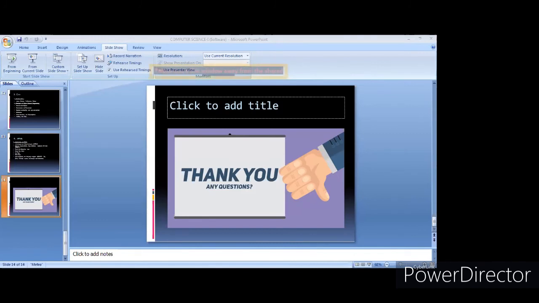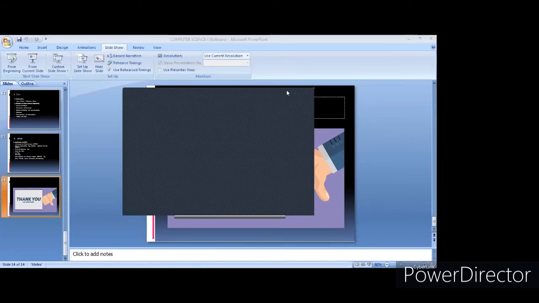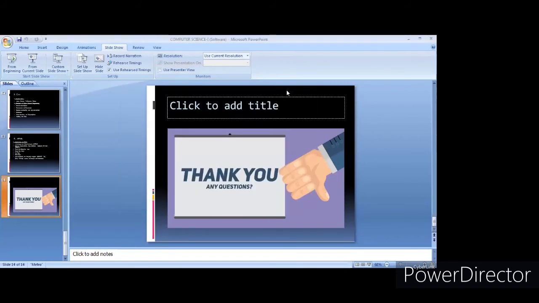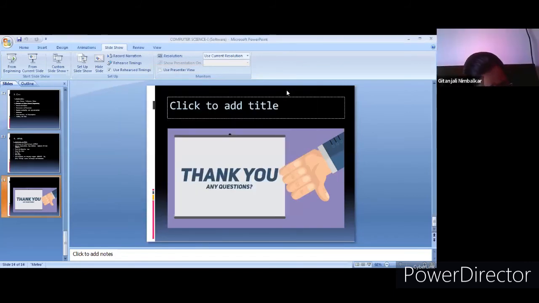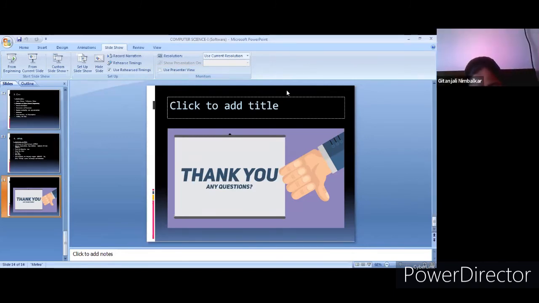Windows 7. Okay. What is the .NET version? Do you know the .NET version in your operating system?